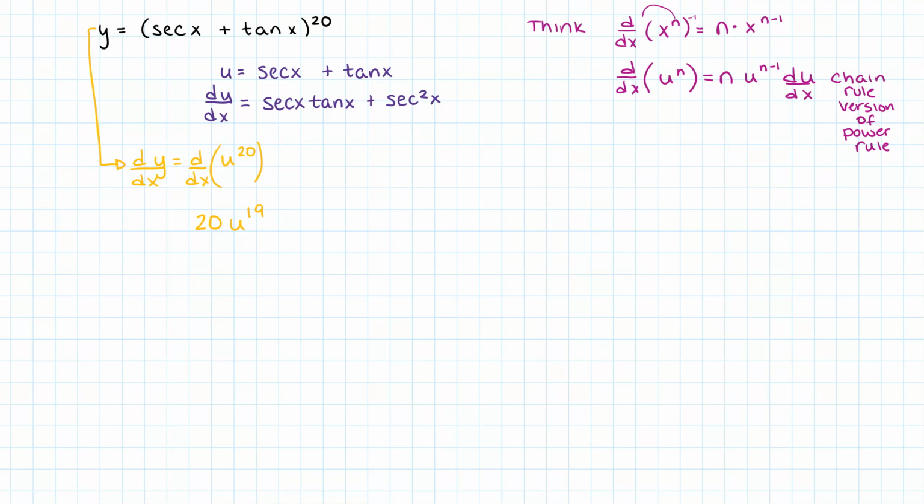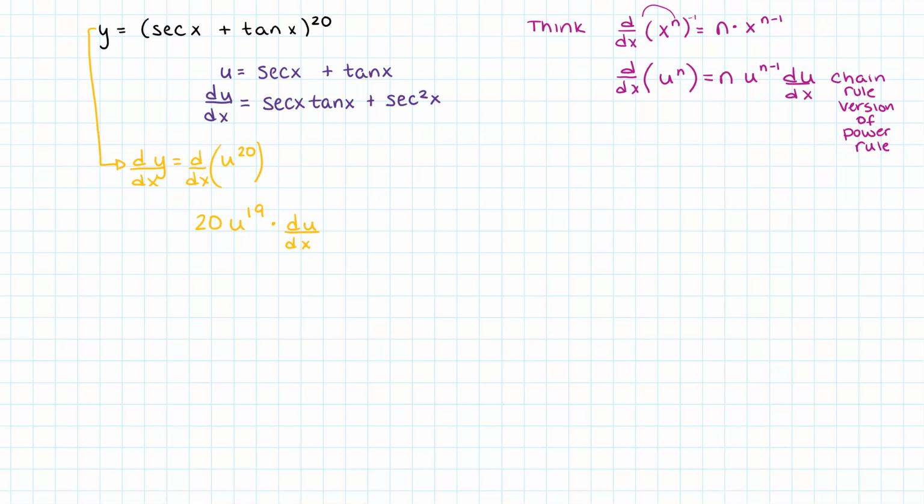But since that wasn't just an x, it was a u, I have to times by the derivative of that thing with respect to x. Okay, but I know what my u and my du are, right? My u was secant plus tangent, and my du was secant tangent plus secant squared.